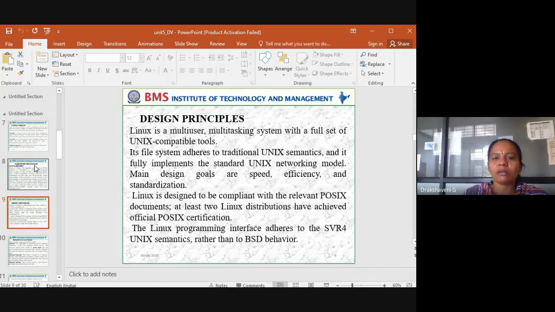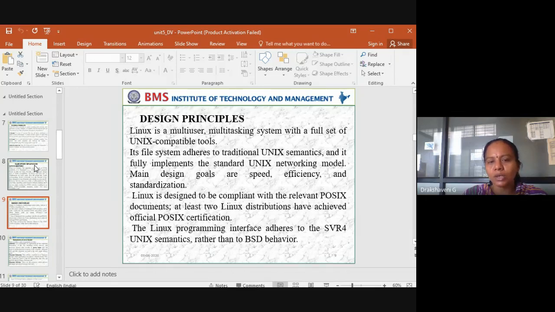So next is design principles. So the Linux, how was it designed and who has designed? So the Linux is a multi-user, multitasking system with a full set of Unix compatible tools. Its file system adheres to traditional Unix semantics, and it fully implements the standard Unix networking model.